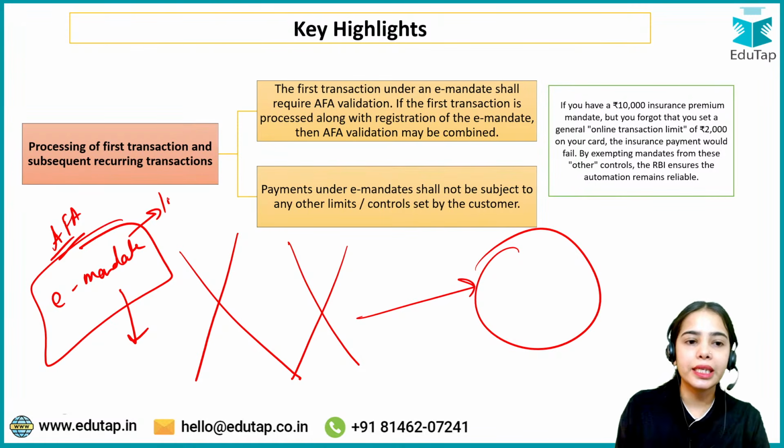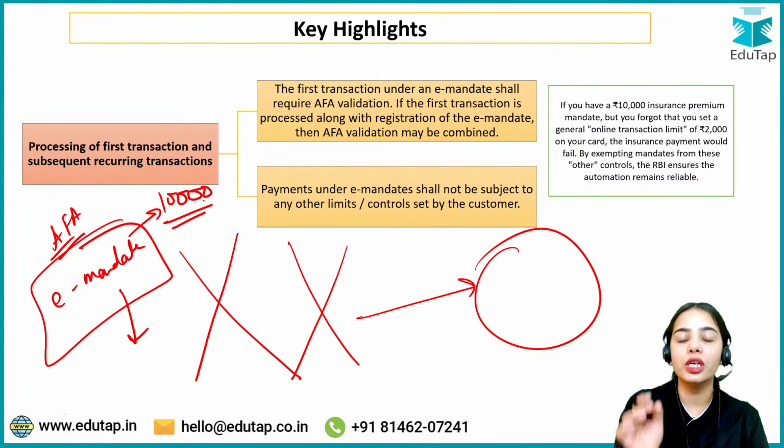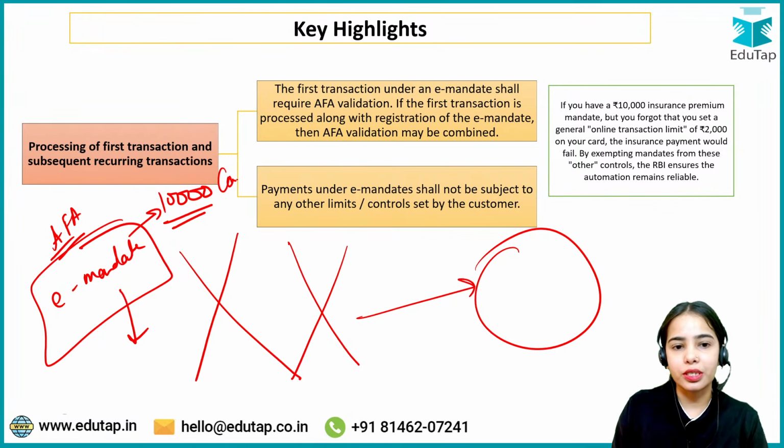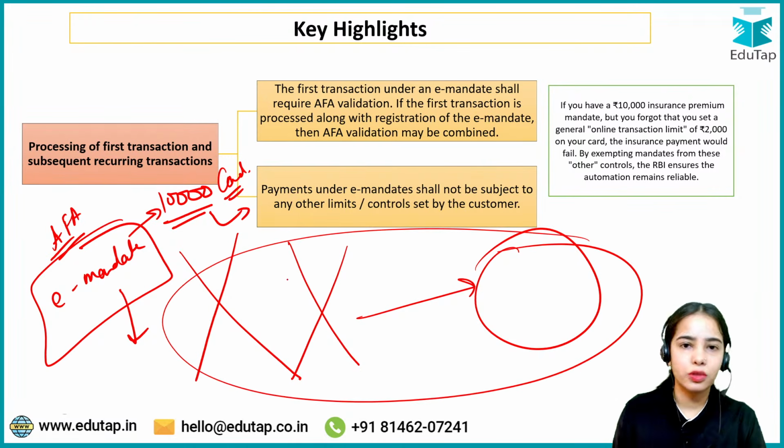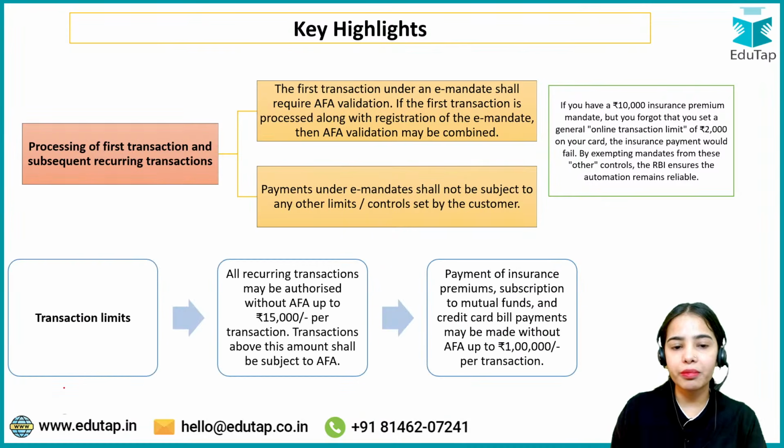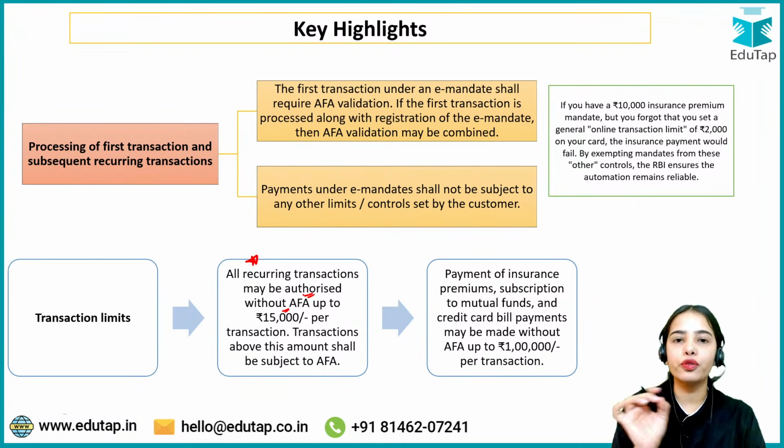You are permitting the 10,000 rupees to be deducted from your account every month through your card. Even if you have set other limits, that will not be seen. So payments under e-mandate shall not be subject to any other limit or control set by the customer. Now what are the transaction limits? All recurring transactions may be authorized without additional factor authentication up to 15,000.